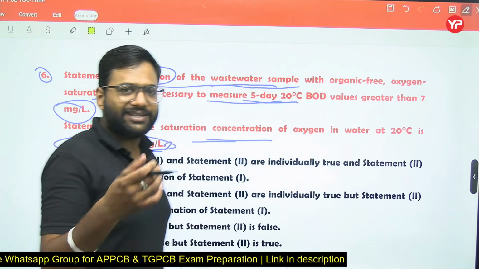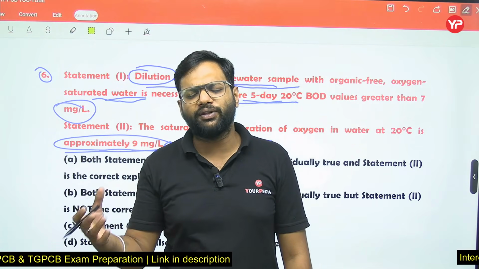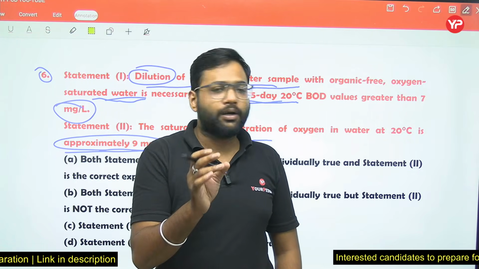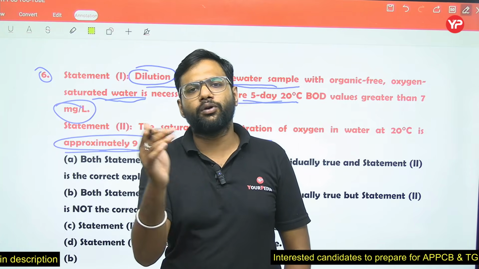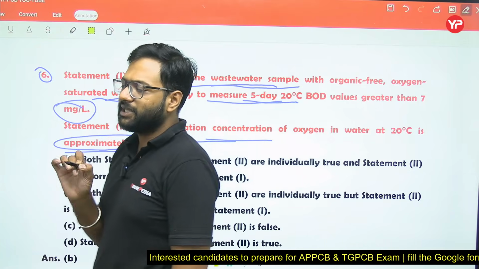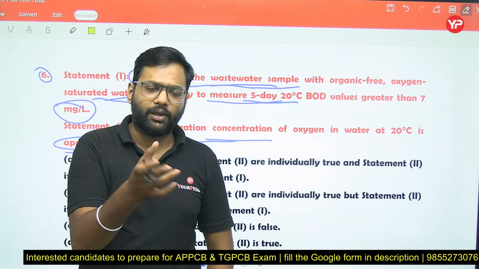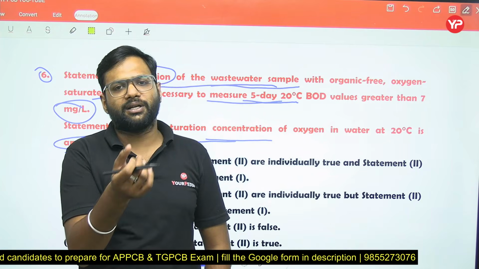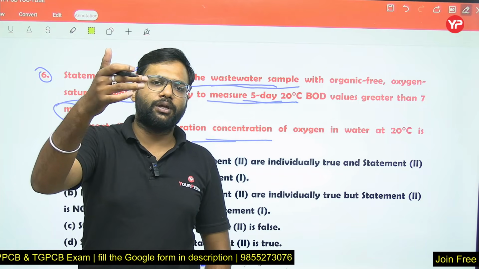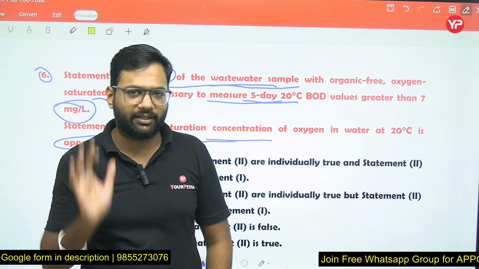So let us suppose the DO of the test water sample is 9 milligram per liter, because at 20 degrees Celsius the maximum DO is 9.12 to 9.2, and we are just assuming it is 9 milligram per liter. Because this range is very small, by applying the test conditions I told you, if you want a BOD answer above 7 milligram per liter, the DO of the test sample should be higher than 9 milligram per liter.